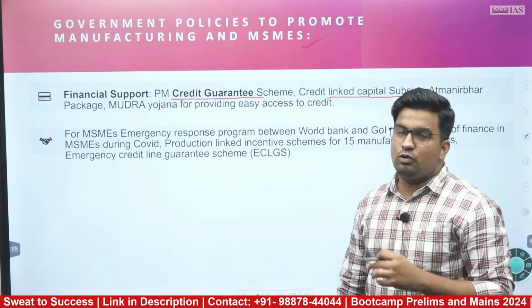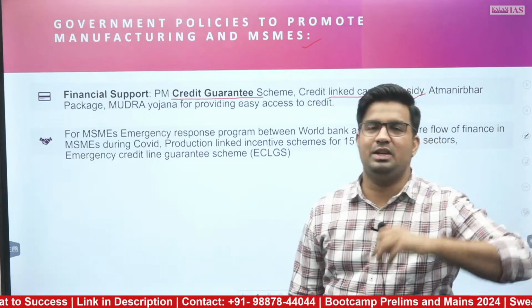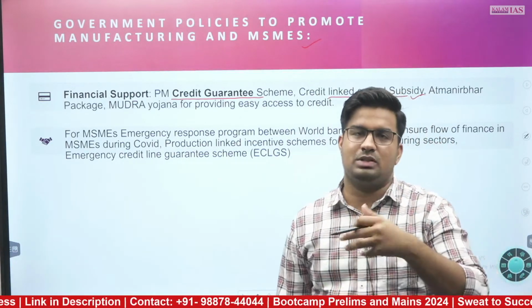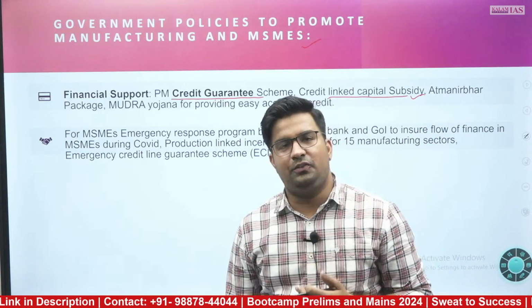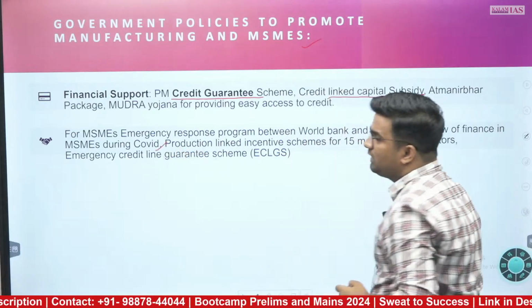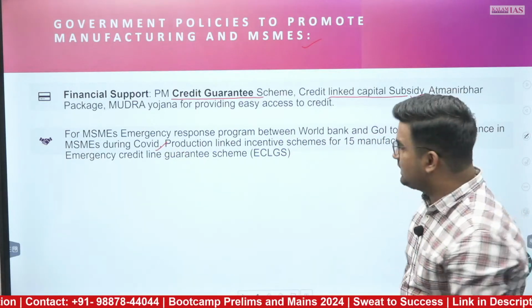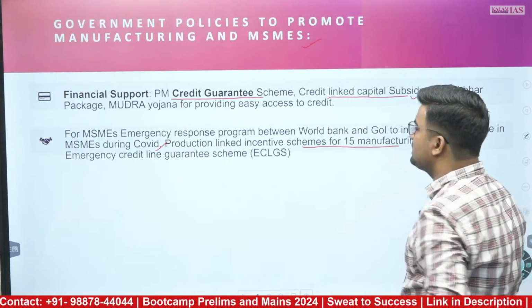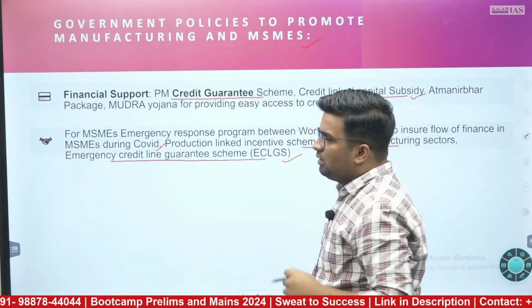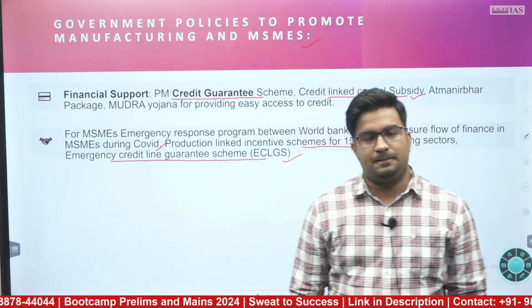Then you can furthermore write in the MSME aspect the Emergency Response Program of GOI and World Bank, which provided a 750 million loan to MSMEs during COVID. That is one of the most important aspects. Then the PLI schemes for 15 manufacturing sectors and the Emergency Credit Guarantee Scheme through the government to MSMEs.